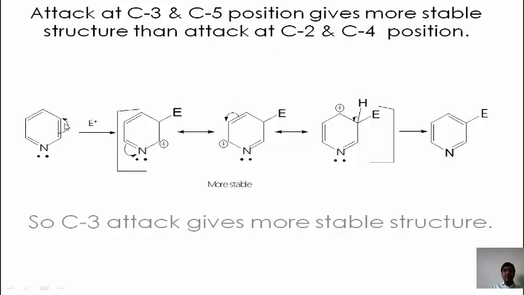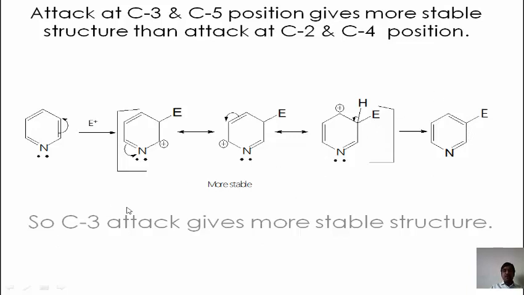Here, after breaking of this bond, there is formation of the negative charge. This negative charge and the electrophile carries the positive charge. There is formation of the new bond, and here one positive charge is there. After breaking of this bond, nitrogen carries negative charge. This negative and this positive, there is formation of a new double bond. This positive charge also breaks this bond, and there is formation of the negative charge. This negative and this positive combine to form the new bond. Here only one positive charge is left. This positive charge, after removal of H plus, carries the negative charge. This negative and this positive charge form a new bond. This is the general electrophilic substitution reaction of the pyridine.